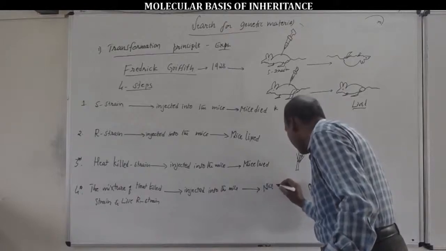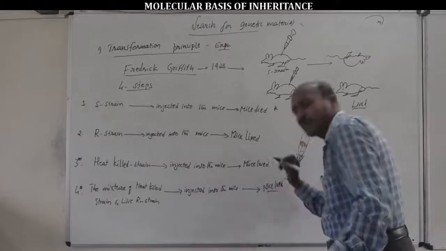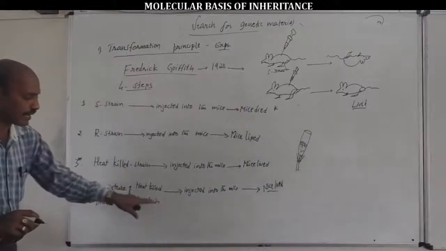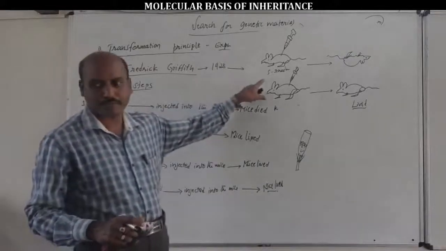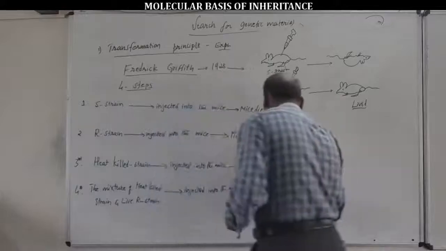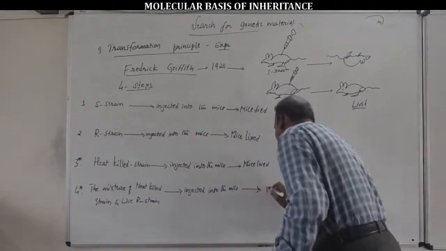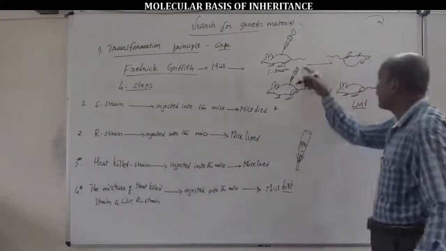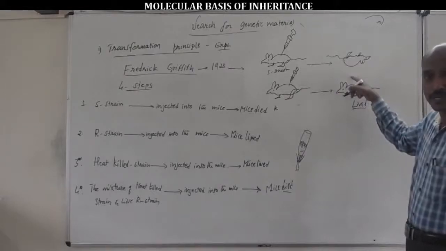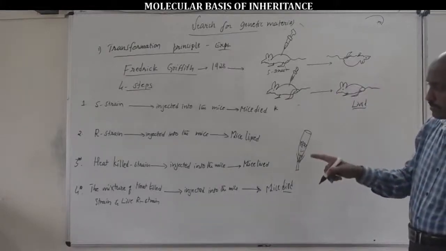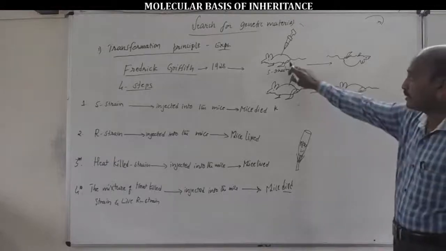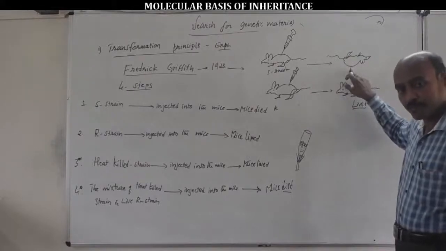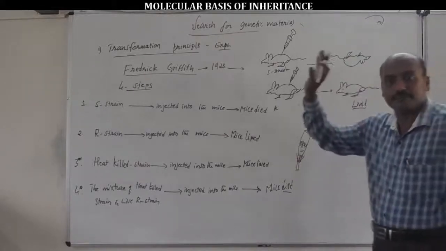Very wonderful explanation. Say, the mixture of heat killed S-strain bacteria and live R-strain bacteria injected into the mice. Mice die. Never lived. Mice lead to death. Very important. The mixture of heat killed S-strain bacteria and live R-strain bacteria injected into the mice leads to death as a result of pneumonia caused by bacterium.